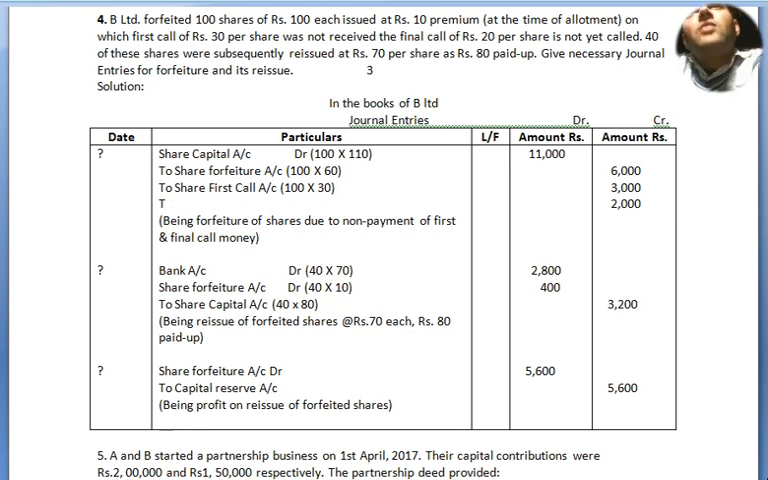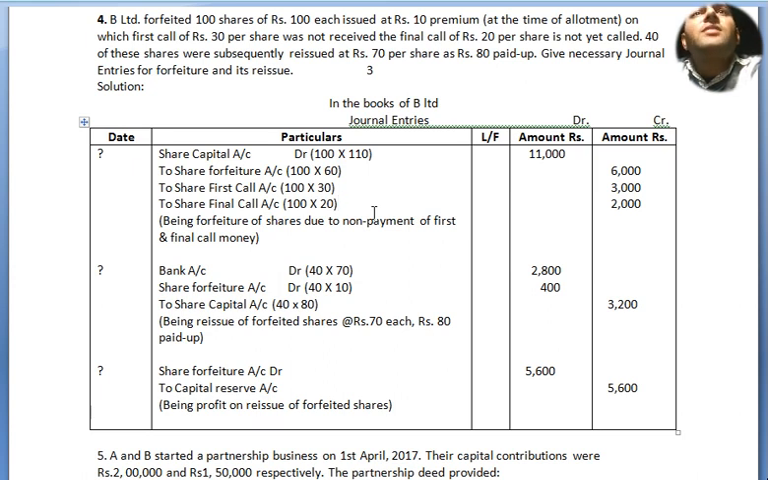The amount of share capital will not be tallied. It is like this only. So to share forfeiture account 100 into 60, 6,000. To share first call account 100 into 30, 3,000. To share final call account 100 shares into rupees 20, 2,000. And being forfeiture of shares due to non-payment of first and final call.